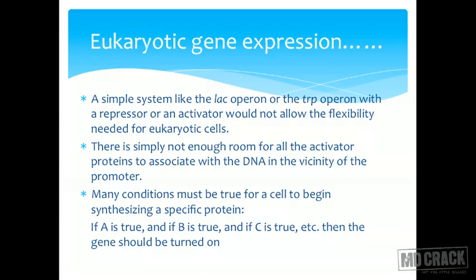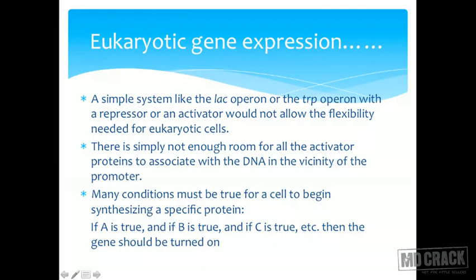Remember, we have a huge DNA and this is all put into a small nucleus. With this much DNA to regulate, plus repressor proteins, activator proteins, promoter sites and operator sites, the DNA could have increased, and all these activator proteins would have to associate with the DNA in the vicinity of the promoter. There is no space.